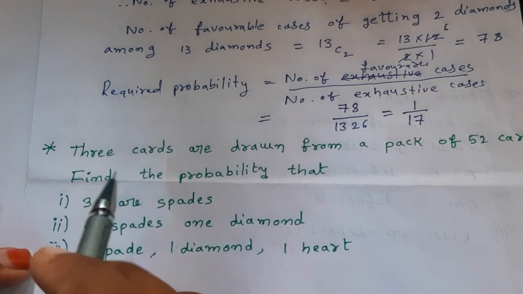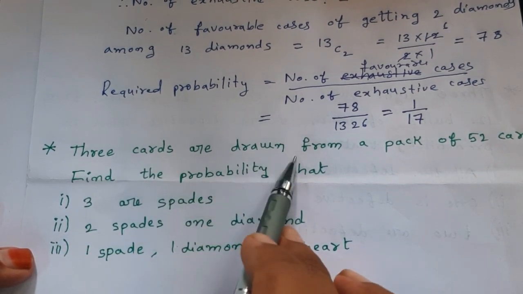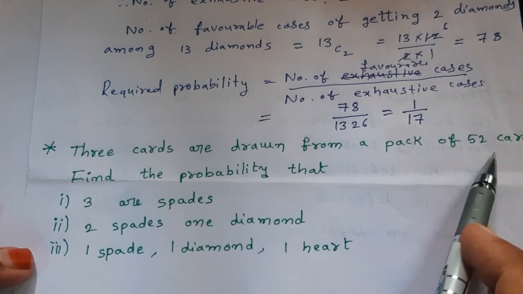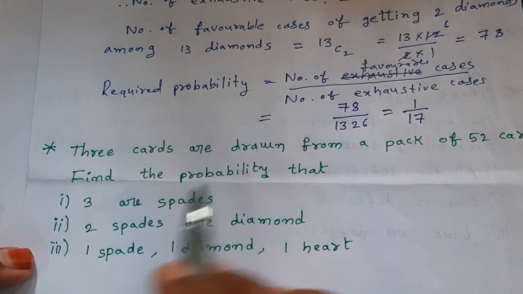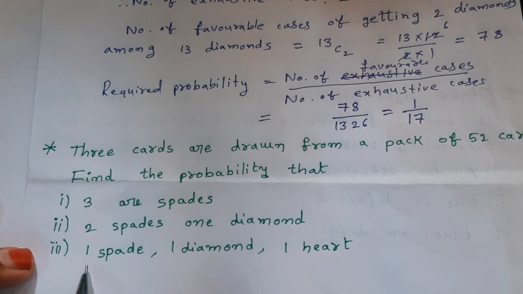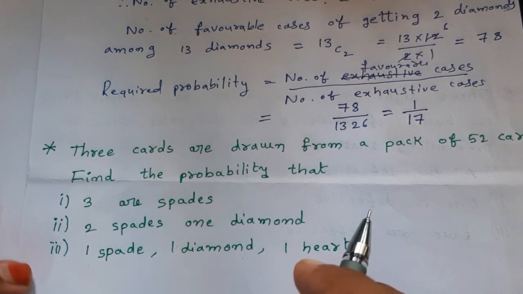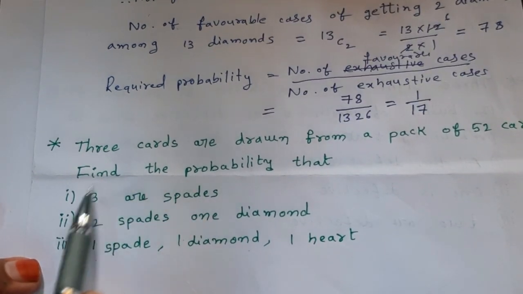The second problem is: 3 cards are drawn from a pack of 52 cards. Find the probability that all 3 are spades, 2 spades and 1 diamond, and 1 spade, 1 diamond and 1 heart. We have to find the probabilities of these 3 cases.